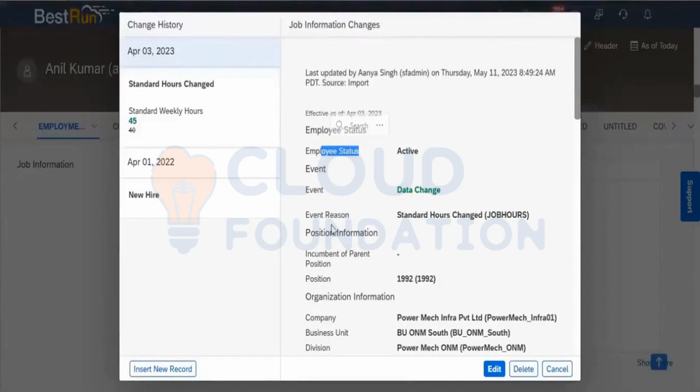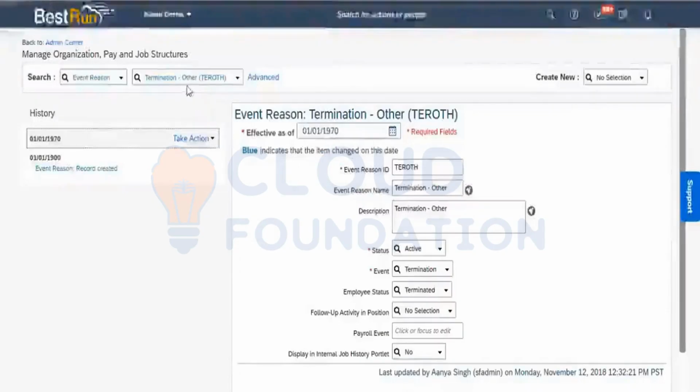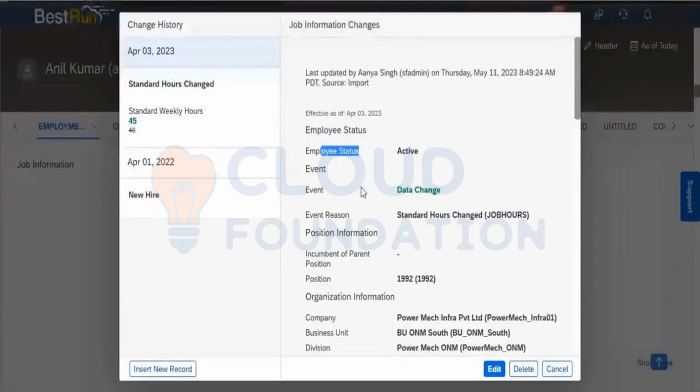Suppose we have done the termination, the event is the termination and the event reason is maybe termination as voluntary, or termination as others, which we are already seeing here. In that case, if the employee status is kept as active, then after termination it will still show us active.